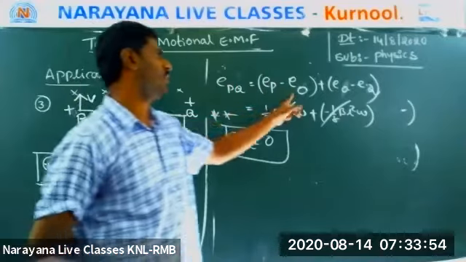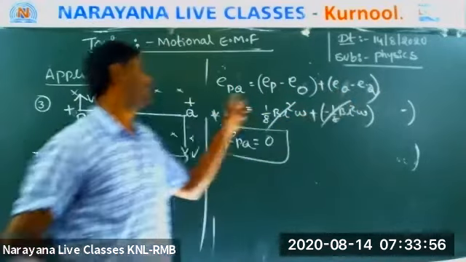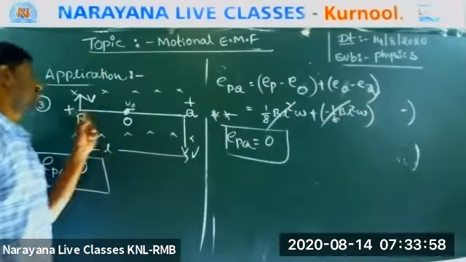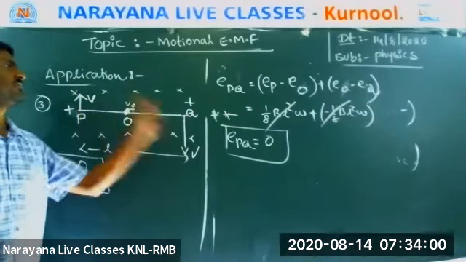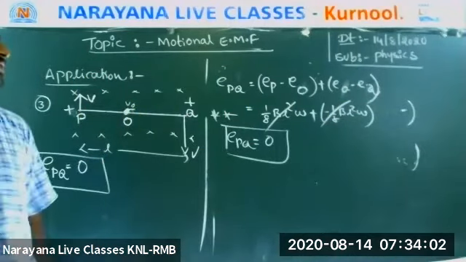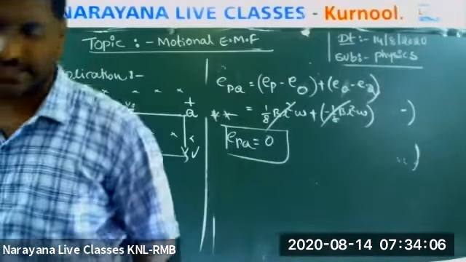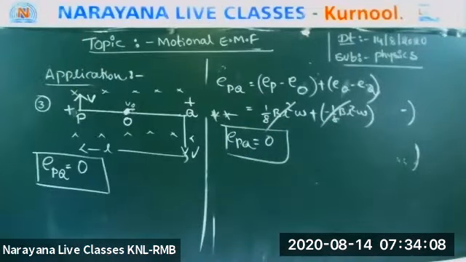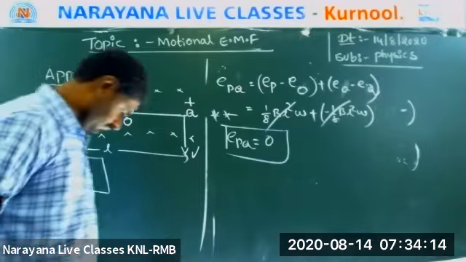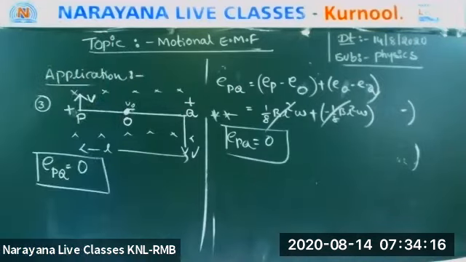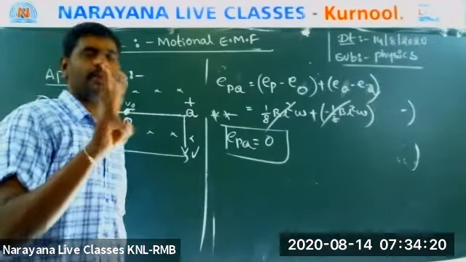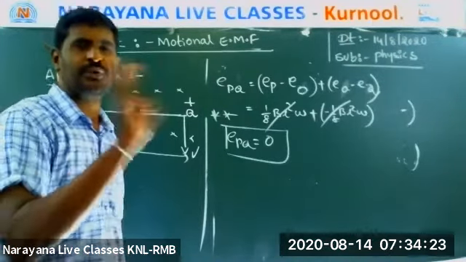EP minus EO plus EO minus EQ can be written as EPQ. So one is plus, the other one is minus. So what is our total answer? 0. Ideally, this is the third application. Very important. Now we are moving to the fourth application.